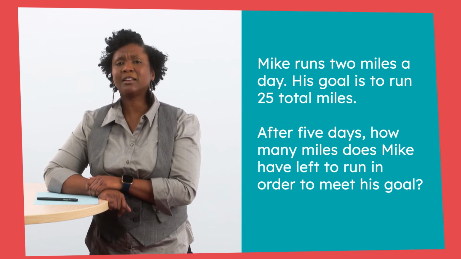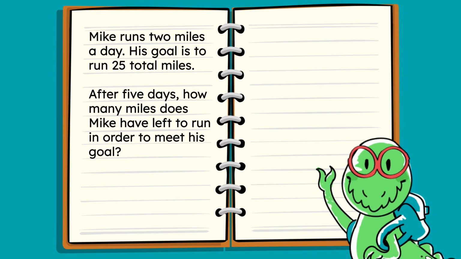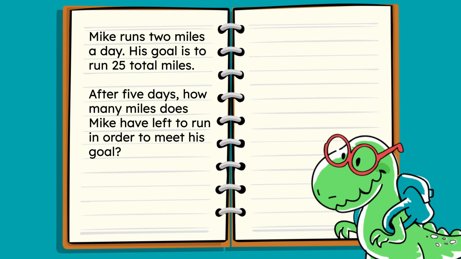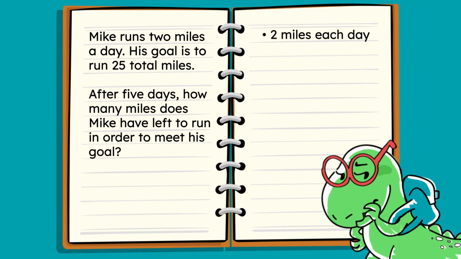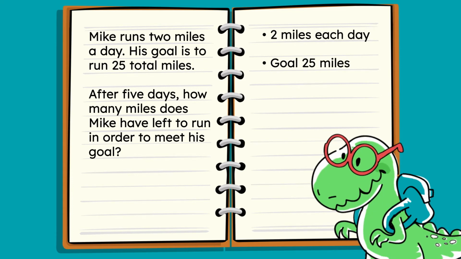Okay, mathematicians, let's figure out how to help Mike. Let's start by writing the information that we know on our paper. So what is one thing that we know about this problem? That's right, we know that Mike runs 2 miles a day. What else do we know? Yes, his goal is to run 25 total miles. What else do we know?